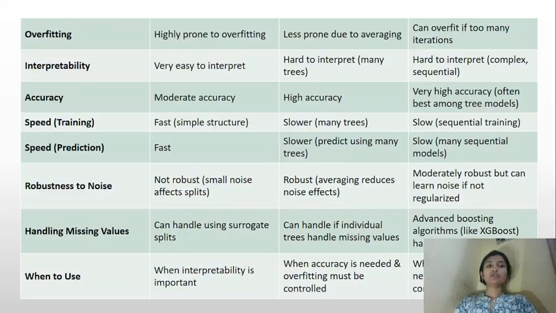On accuracy, decision tree is moderate, random forest is very high, and boosting is very high. On speed, decision tree is fast, random forest is slower, and boosting is slow.